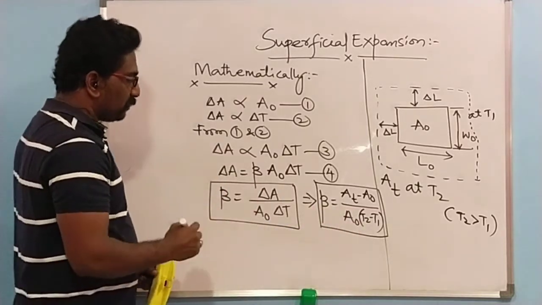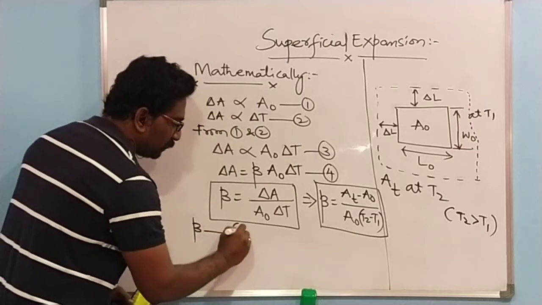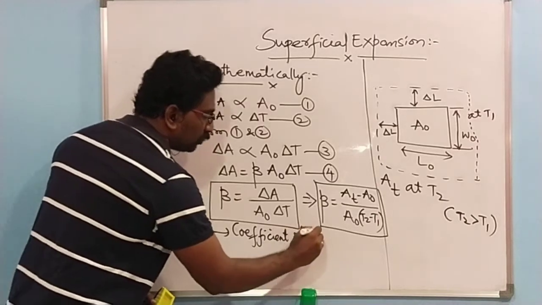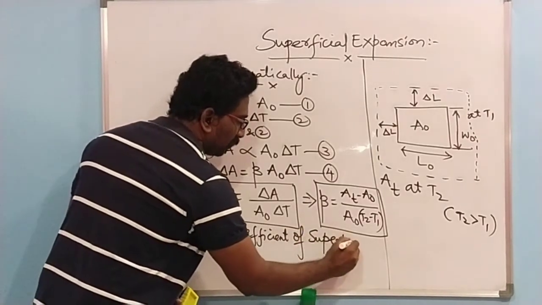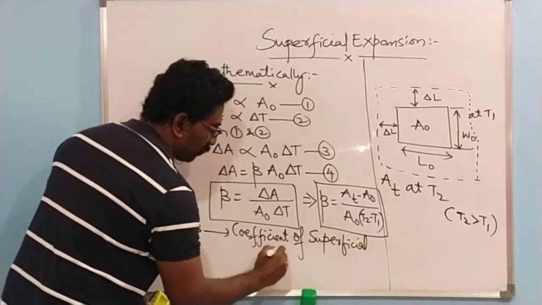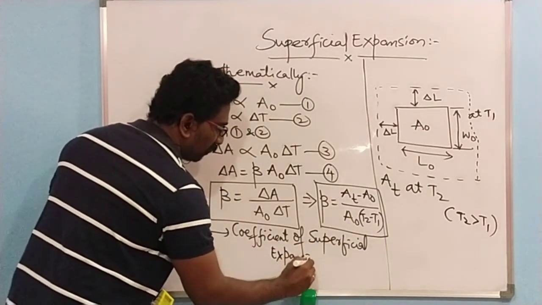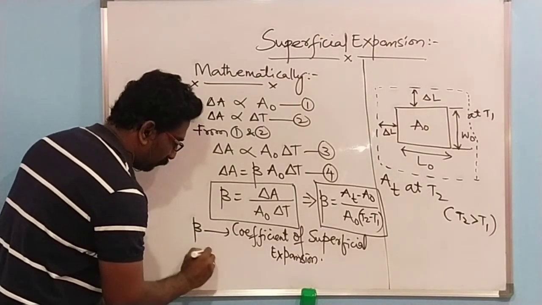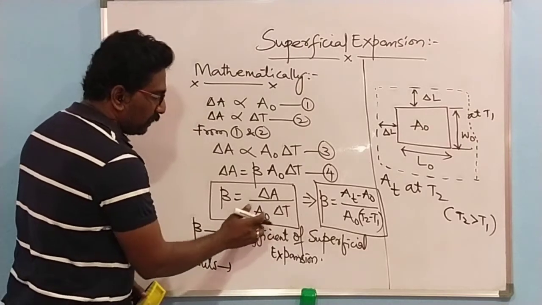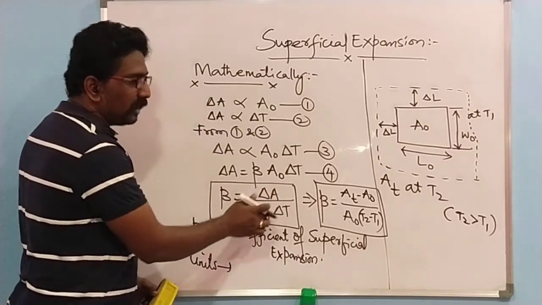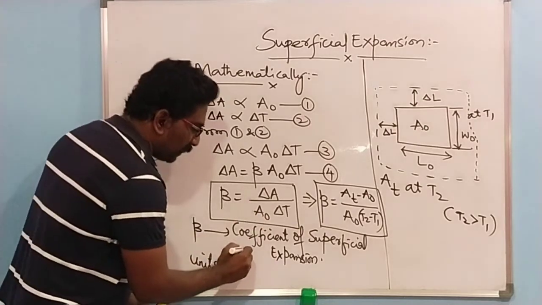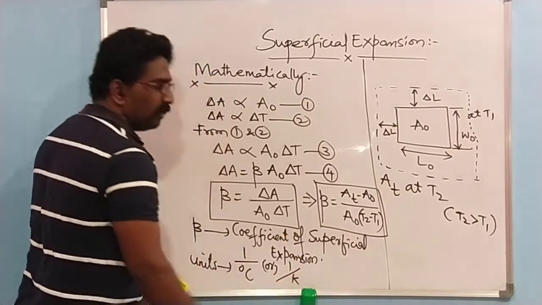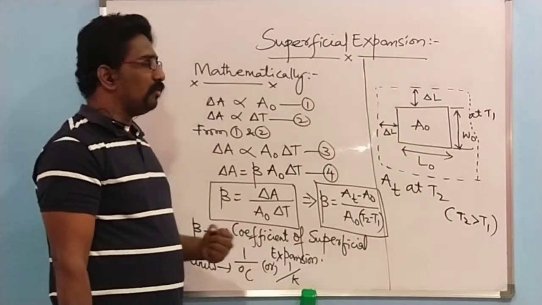Now, first of all, what is this beta? Beta is the coefficient of superficial expansion. And what are the units of this beta? The units of beta: both areas get cancelled, and you are left with only the temperature. So the unit will be 1 over degree Celsius or 1 over Kelvin. 1 over degree Celsius or 1 over Kelvin is the unit of beta.